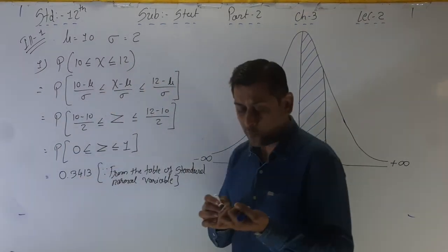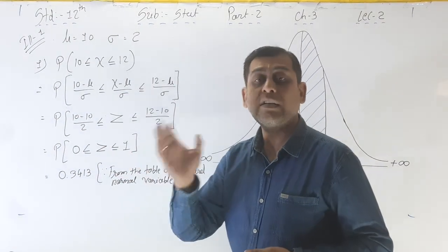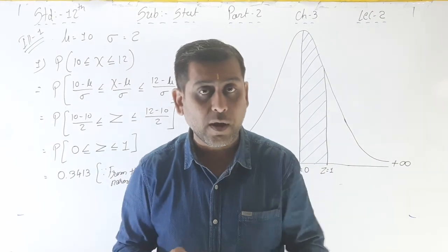The value of 0 to 1, which we have to see in the table, last page, see the table here.